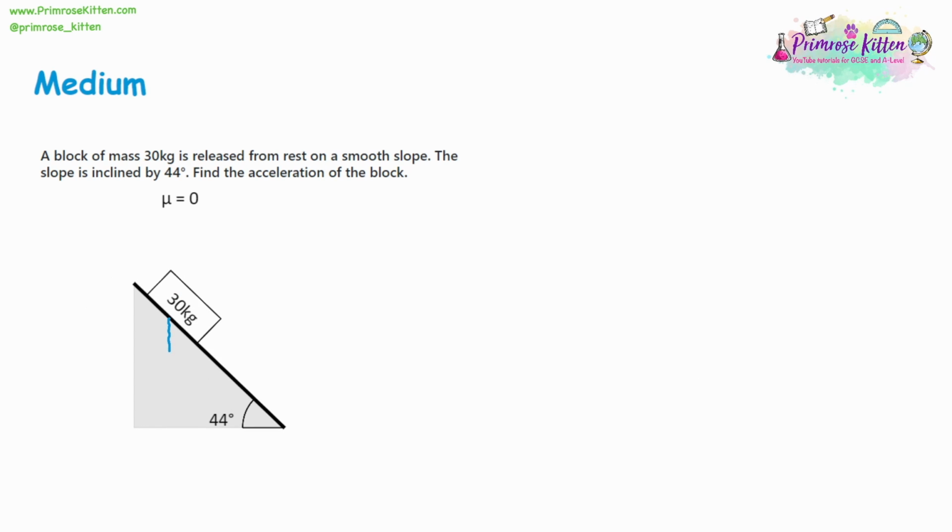So we know the weight of the object is pressing down on the slope. It can't go down through the slope, so the force is going to split in two directions. The slope's going to push back, which is the reaction force, and the block is going to start going down the slope, which is the force going downwards. For this question, we're not interested in the reaction force because the coefficient of friction is 0, so we've got a perfectly smooth slope. So the force of the slope pushing back isn't actually going to affect how fast it's going. So first we're going to find the weight.